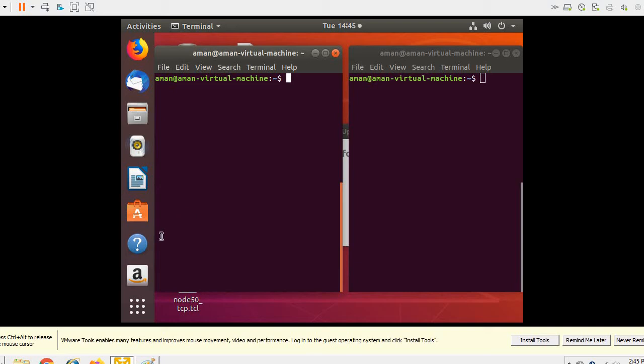I have basically opened two terminals. One terminal is here, as you can see, and one terminal is here. On one terminal I'll be running the write program, and on the other terminal I'll be running the read program. That is, the process which will be writing the contents, and the process which will be reading the contents. I have already made the program. I'll open the program contents.